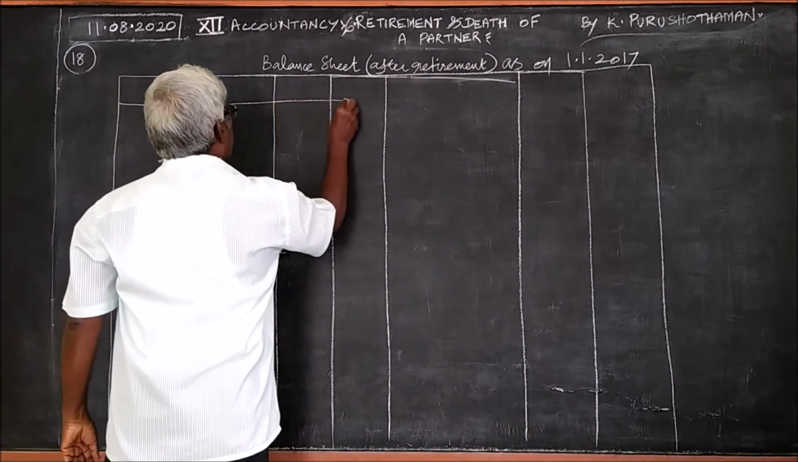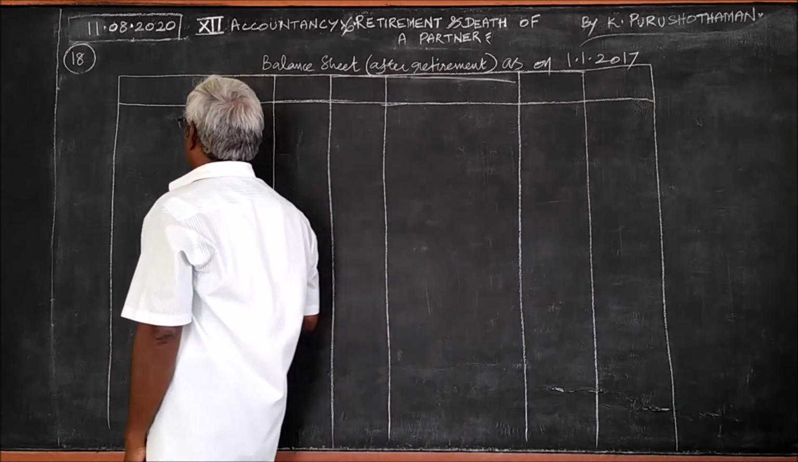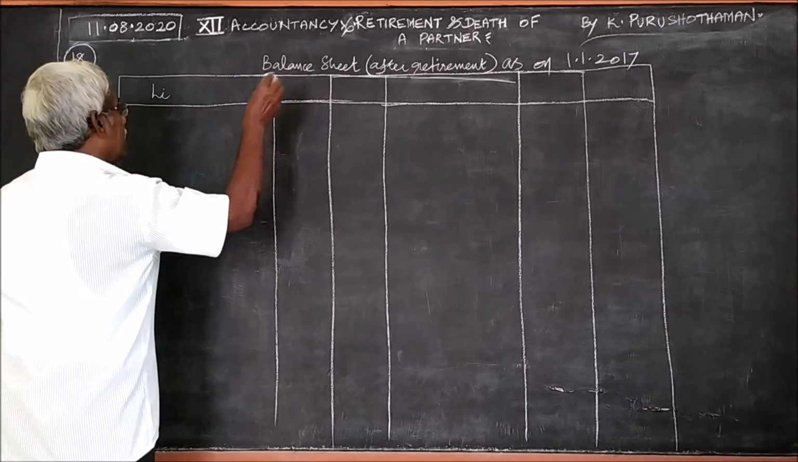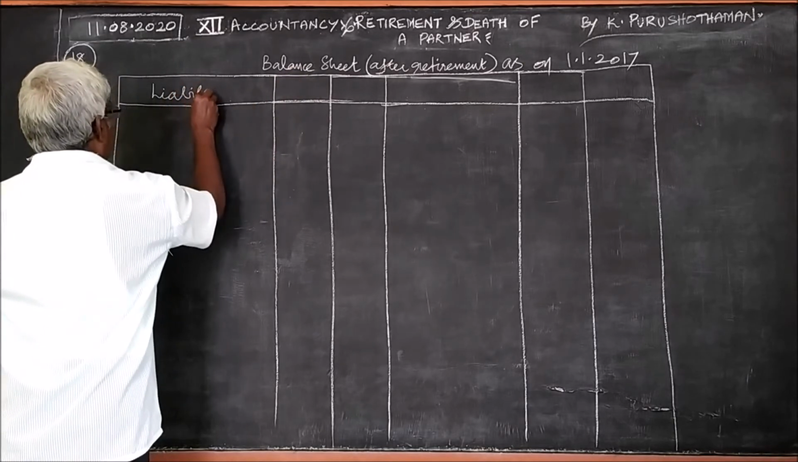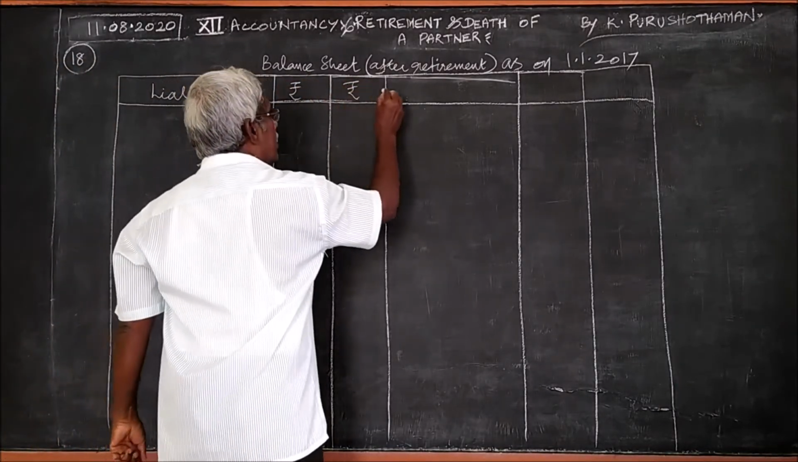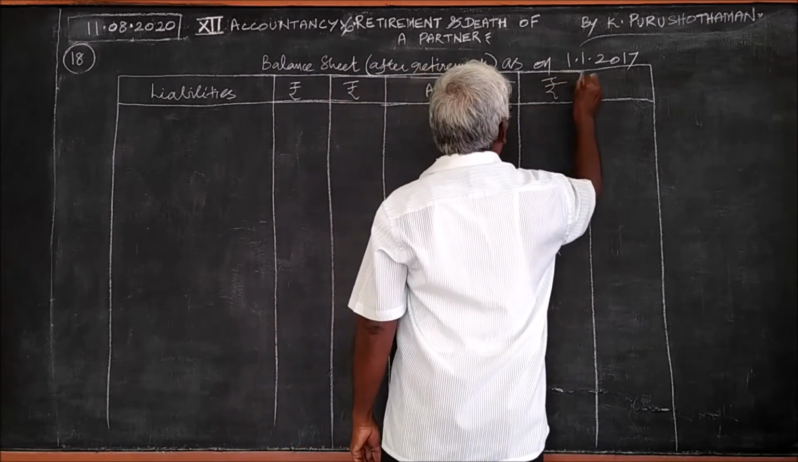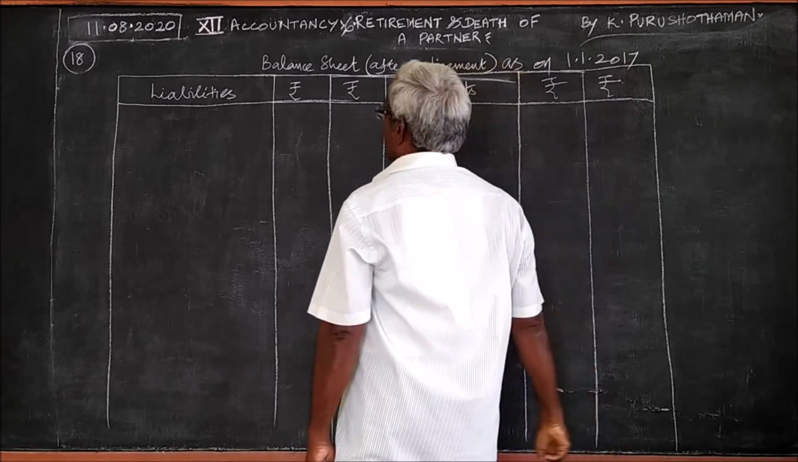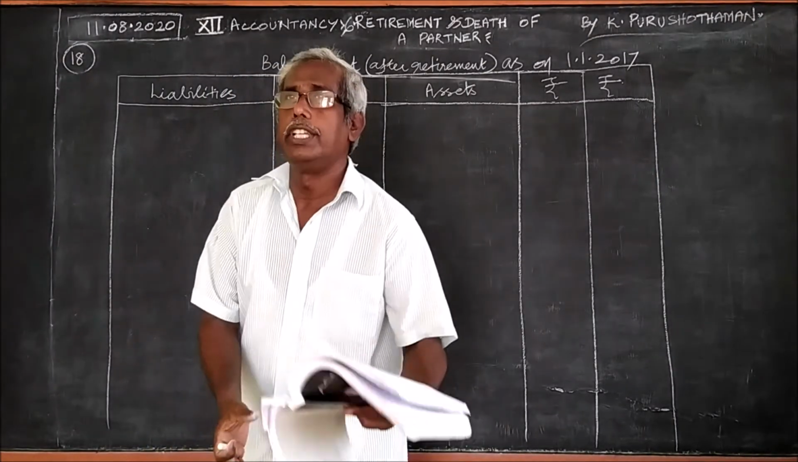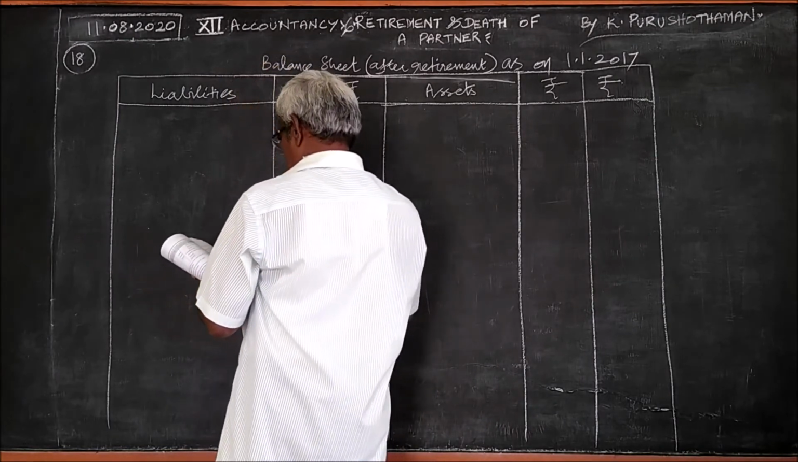Now, we write the headings as you know. This is not an account, it is a statement, no debtor and creditor: liabilities, rupees, assets, rupees. Okay, now we should consider the balance sheet given in the question. Attend the items one by one. The first one, building.